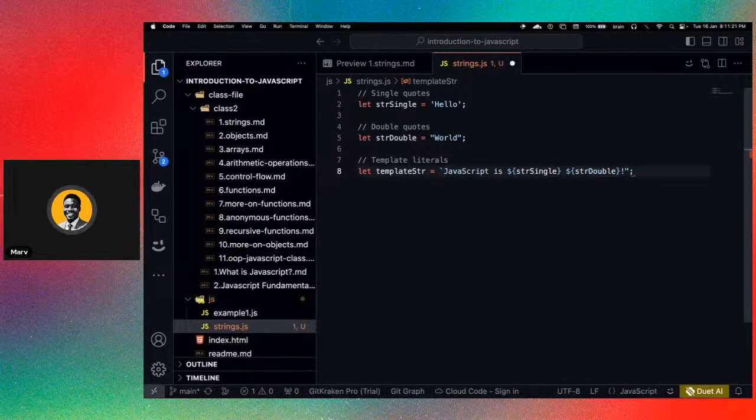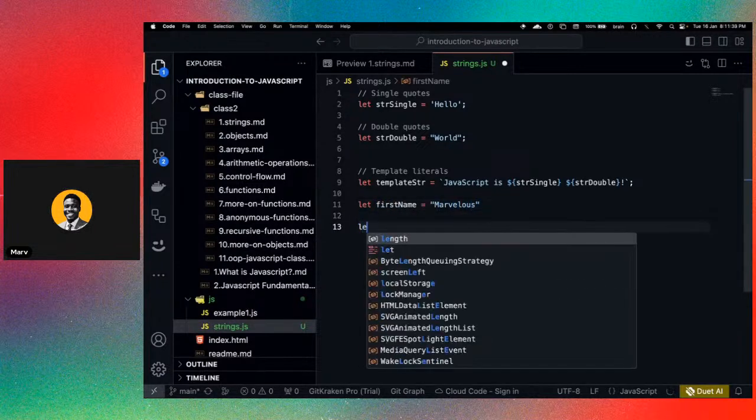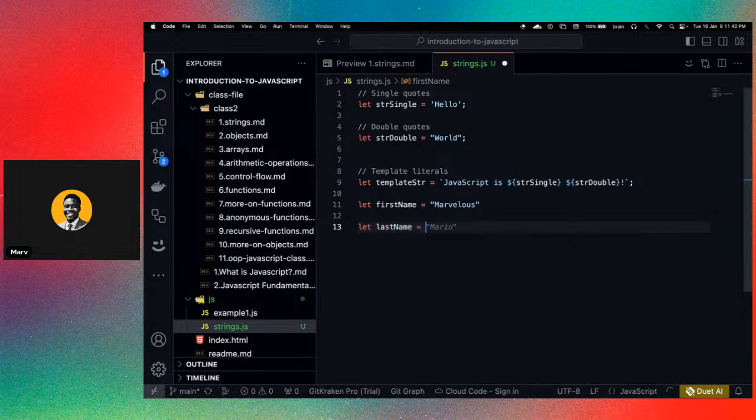All right. So let's go back and use this option here. So we have string one, and we have string single and string double. We can also change this. So let's try to work with something better. I'm going to say let first name, right? And I'm going to say Marvelous. Let last name, I'm going to simply say Doe, for example. All right. And by the way, let's just change this. Let's use our regular John Doe.